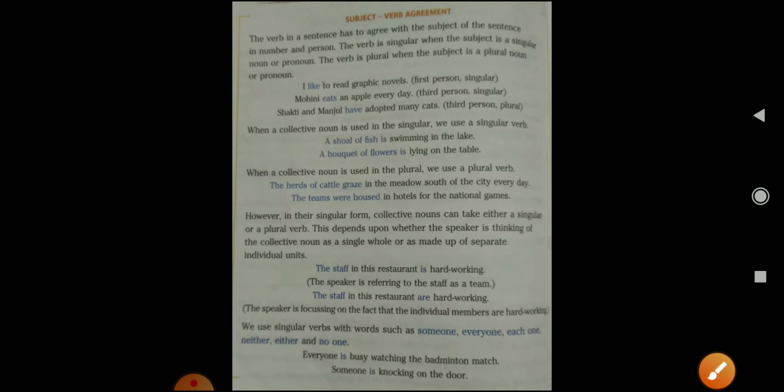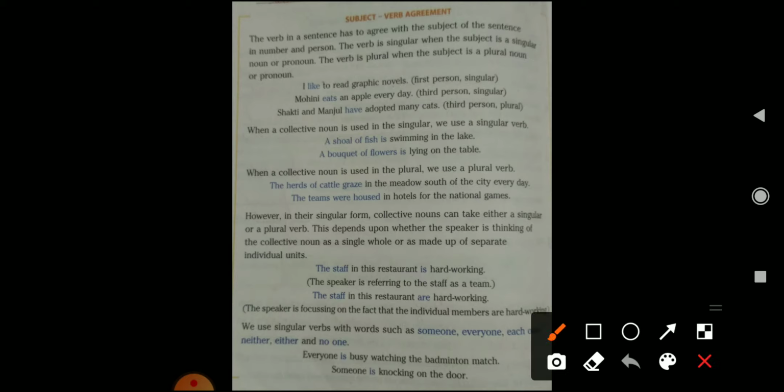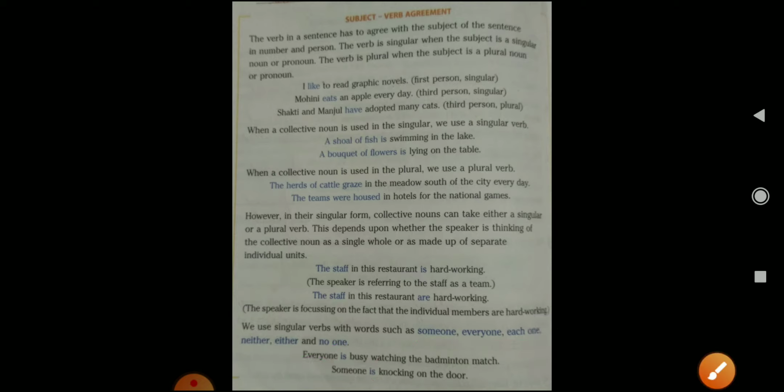Okay, so this is again a confusion that comes when the subject is someone, everyone, each one, such words. If such a subject is there, we have to take the singular verb only. Though the words give us a plural meaning, we have to use the singular verb after each word.